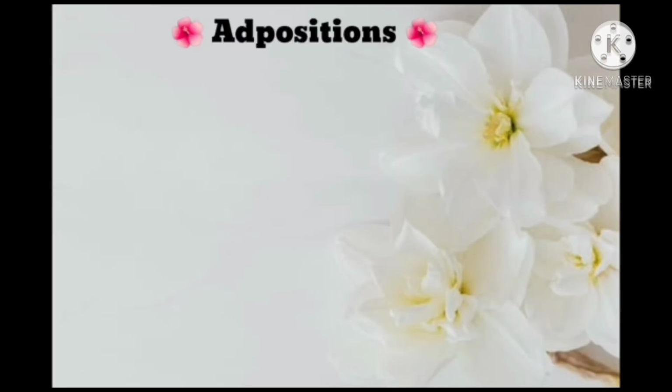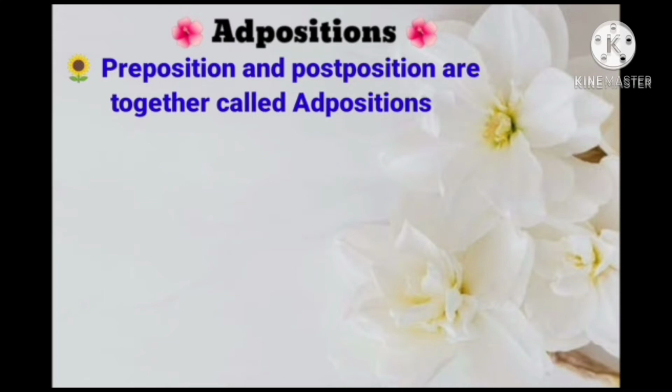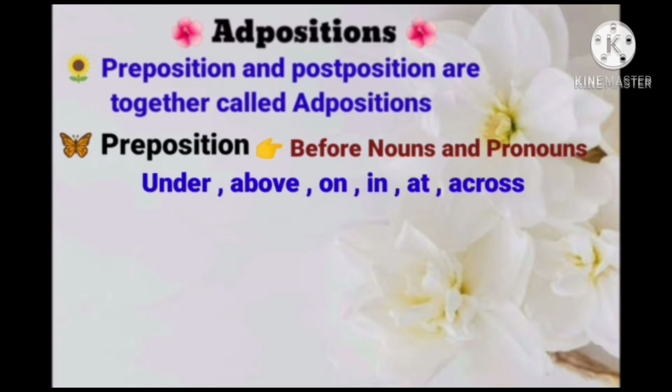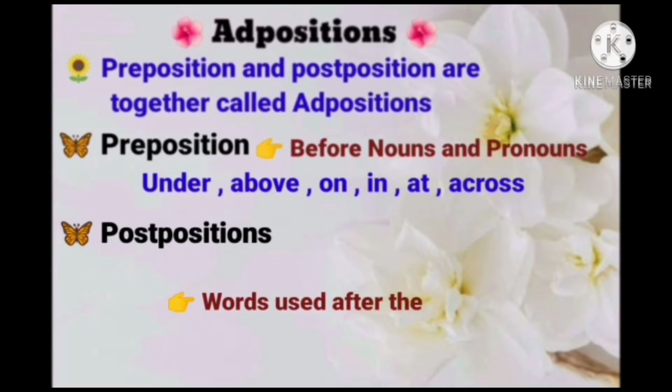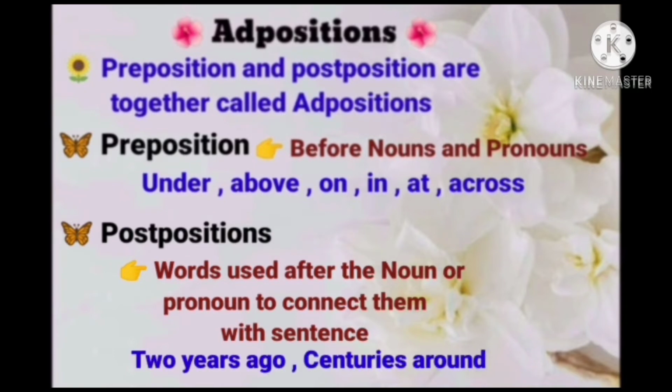Adpositions. The first term introduced was adpositions. Prepositions and postpositions are together called adpositions. Now, postposition is a new term. Prepositions are words used before nouns and pronouns: under, above, on, across. And postpositions are the words used after the noun or pronoun to connect them with the sentence: two years ago, centuries around. So here are adpositions, prepositions, and postpositions.